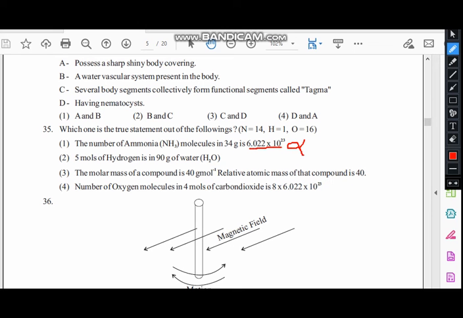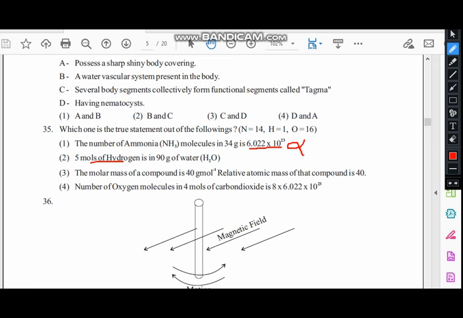5 moles of hydrogen is in 90 grams of water. The water molecule's mass number is 2 plus 16, that is 18. 18 times 5 is 90. That means 5 moles of water molecules are there in 90 grams, not hydrogen. Hydrogen will be 10 moles, not 5 moles.